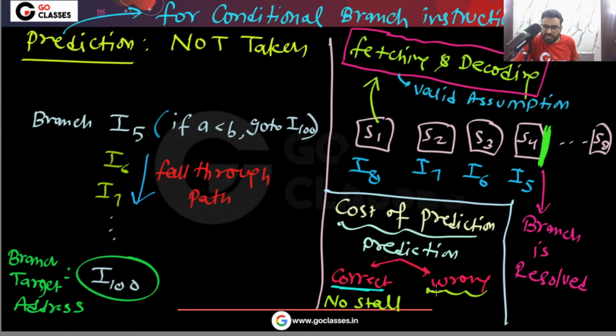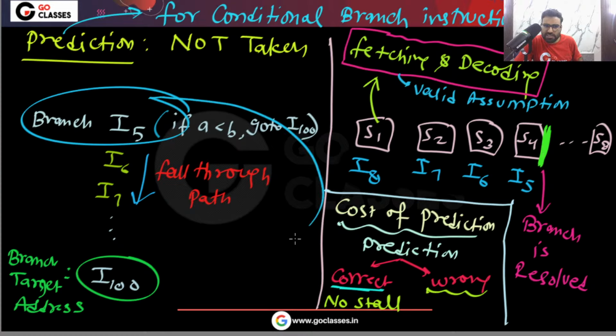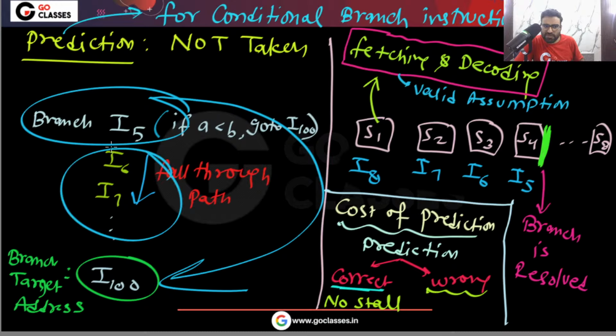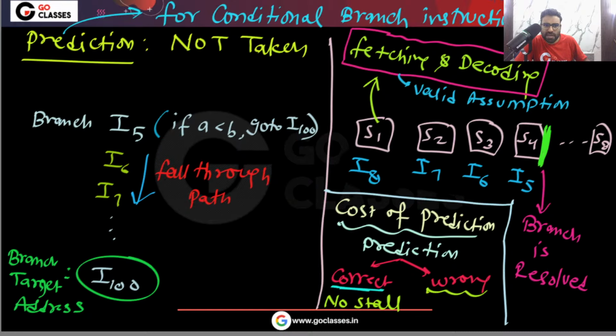And if our prediction is wrong, then what is the number of stalls? At the end of the stage S4, we will find out that actually the branch is taken. Means after this I5, the next correct instruction to execute is actually I100. So these instructions I6, I7, I8 should not be executed after I5. Yes or no? So definitely these three instructions I must flush.